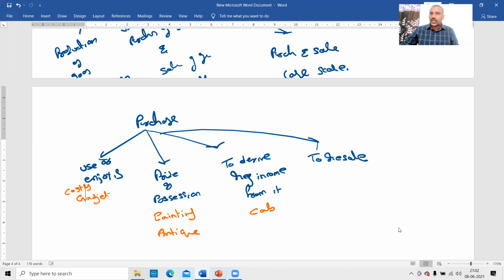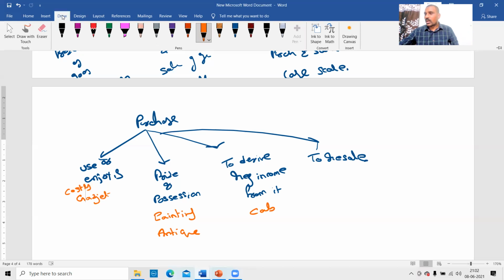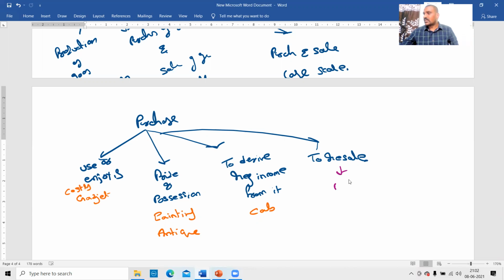Did I purchase with an intention to resell it? No. I purchased with an intention to get regular income from it. Therefore it is not a business income. Anything to resell is called a business income. It is treated as a business. This is the point.